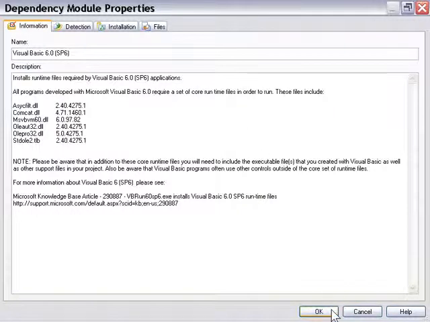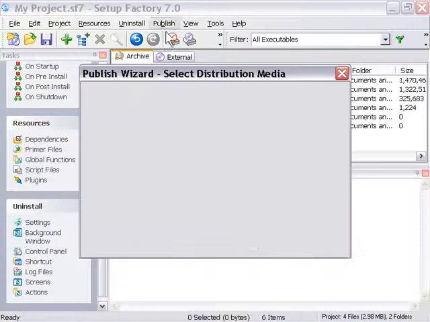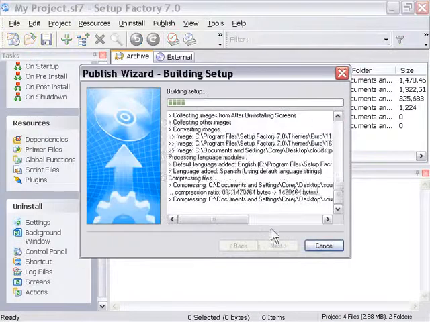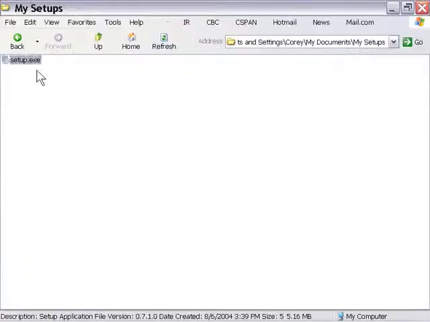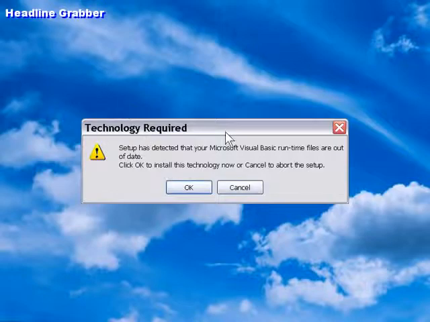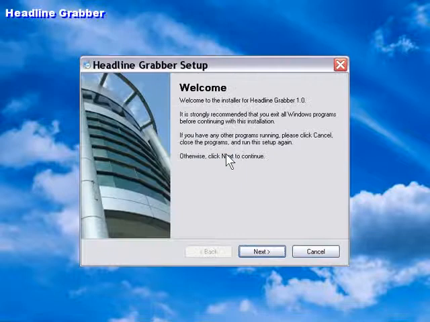Now, if we go ahead and build this, I'm going to go ahead and publish this application, and we run it. This application is now set to detect my runtime files for Visual Basic, and in this case it has detected that the Visual Basic runtime files are in fact out of date, so we can go ahead and press OK to install this technology. As you can see here, it goes ahead and it installs it, and then it goes forward with our installation. So now when our application runs, for example, which in this case was probably written in VB, it'll run properly. We've got the proper runtime files.